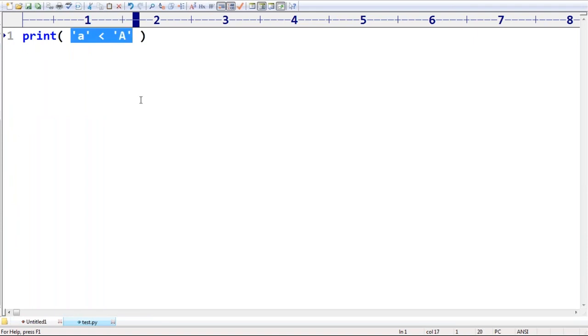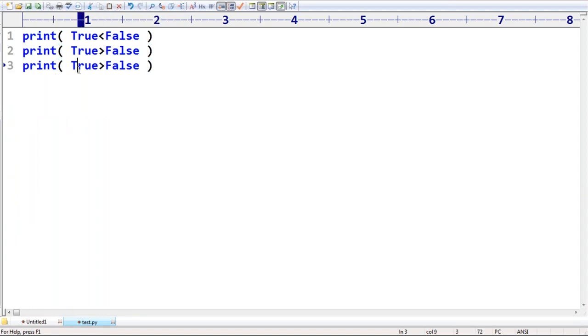Very simple. True less than false. Are you getting? True less than false is False. Similarly, here true greater than false. Next, 10 greater than false. Observe that. Whenever we are applying Boolean types, remember that in Python, anywhere I'm expecting some number, in the place of number, I'm taking a Boolean value.